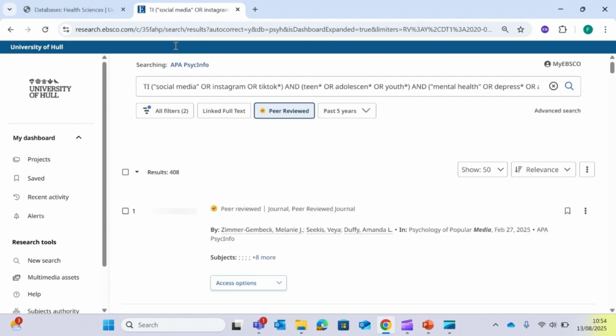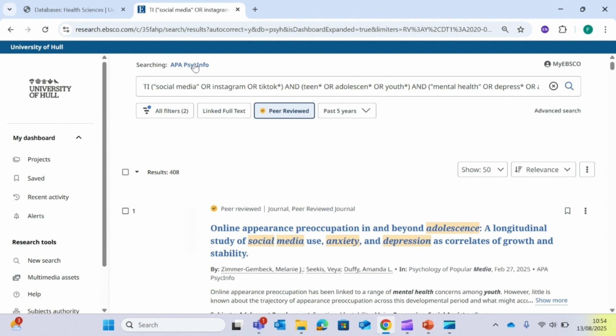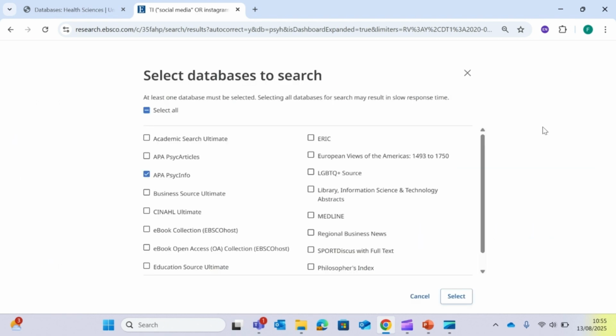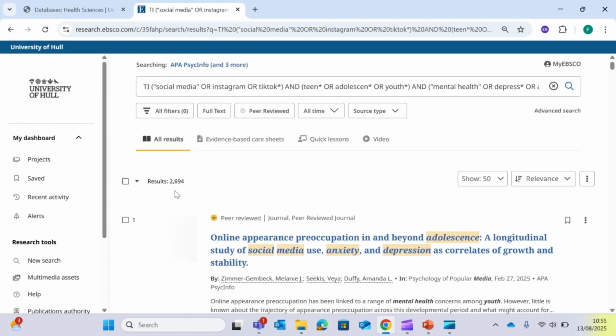Now we've just been searching in one EBSCO database called PsycInfo. We can select additional ones to search in. Simply click on the name of the database, and it might be we're interested in other nursing and health journals such as CINAHL, Medline, a big medical database. Academic Search Ultimate is multidisciplinary, so we might want to select that one too. The more databases we add, the wider the search will be. So again, depending on how many results you get back, you might want to consider searching in additional databases. Once again, this has greatly increased our search results.